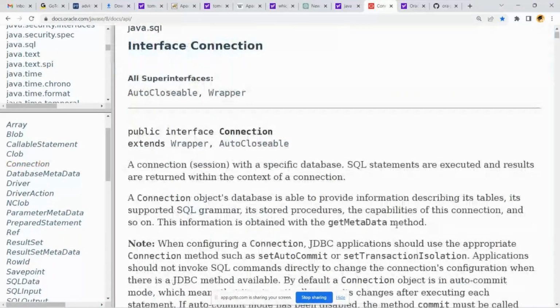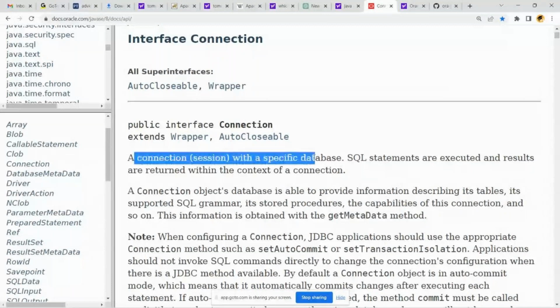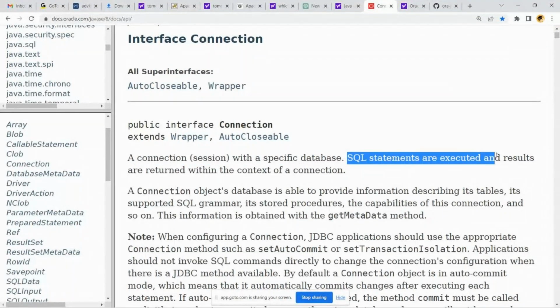Okay, this is the interface Connection, a connection with a specific database. SQL statements are executed and results are returned within the context of a connection.